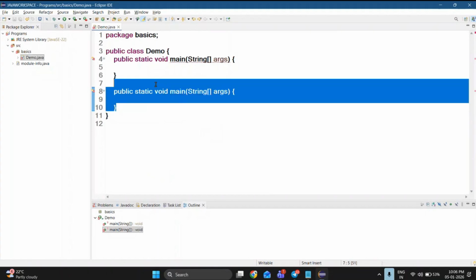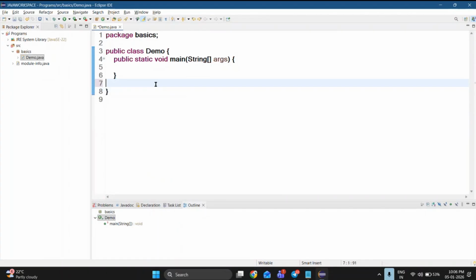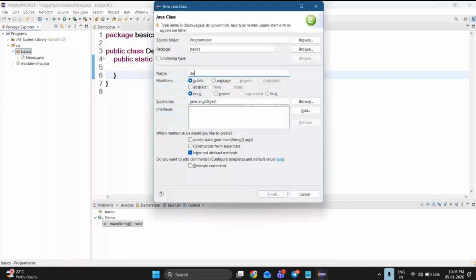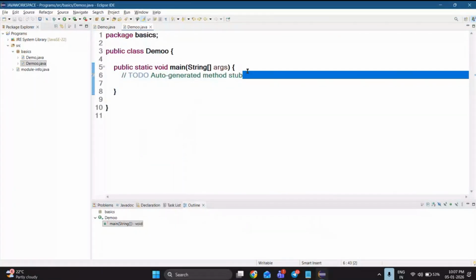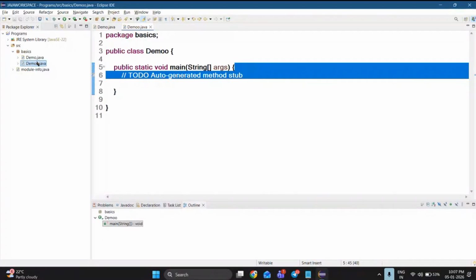I don't want to use this thing by default. Whenever I'm going to create a class, only after that am I going to create my main method. So let me click on new class, demo. Don't use any other letters, so let me use demo. Click on this option, public static void main. If you click on this option and click on finish, your class is going to be created automatically with the main method generation. So let me remove this. Let me go with the actual concept.